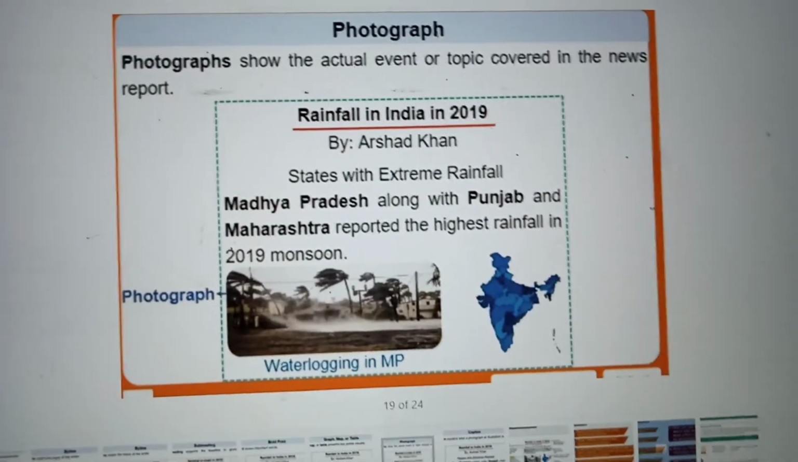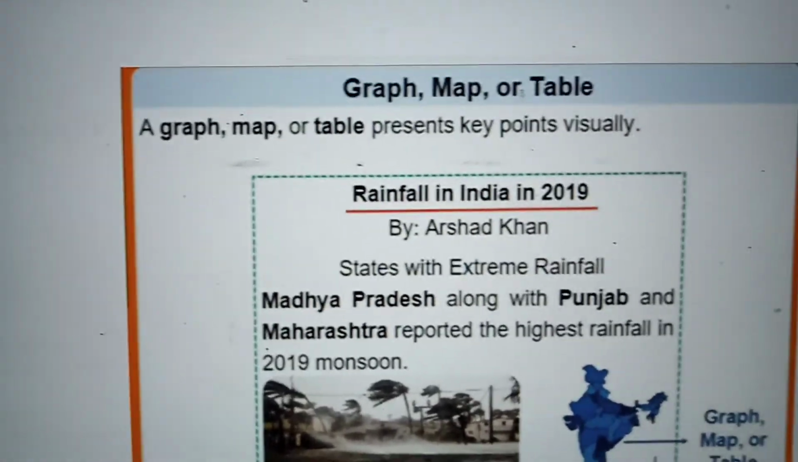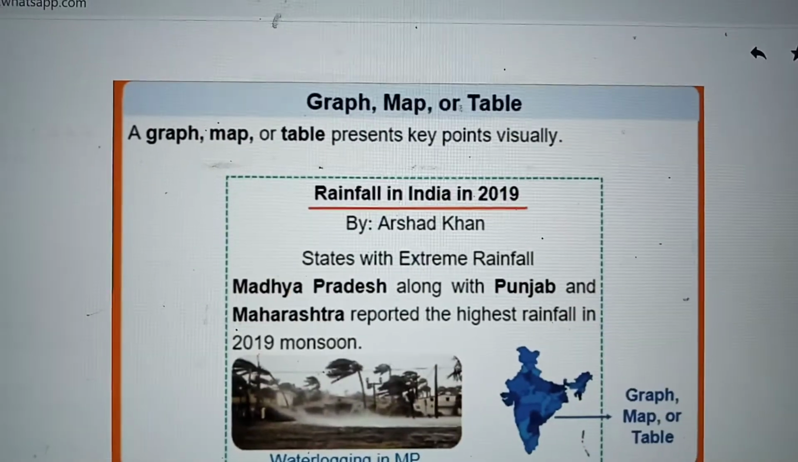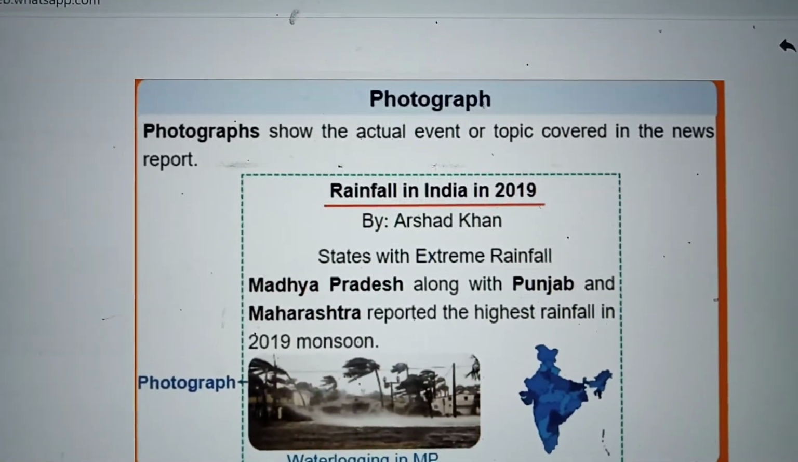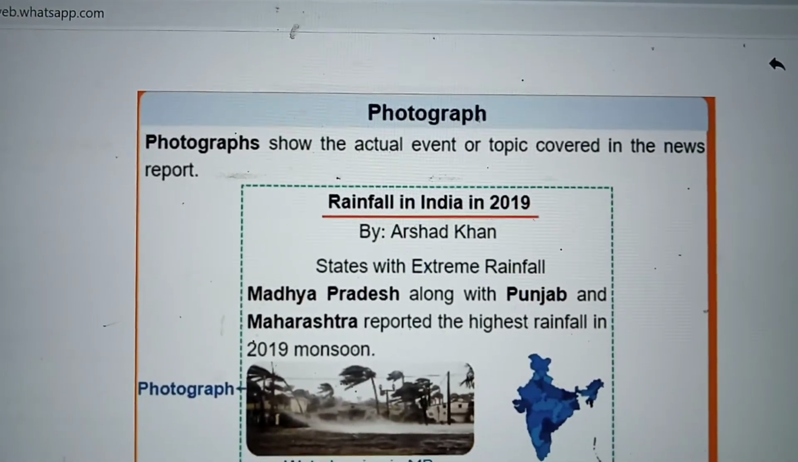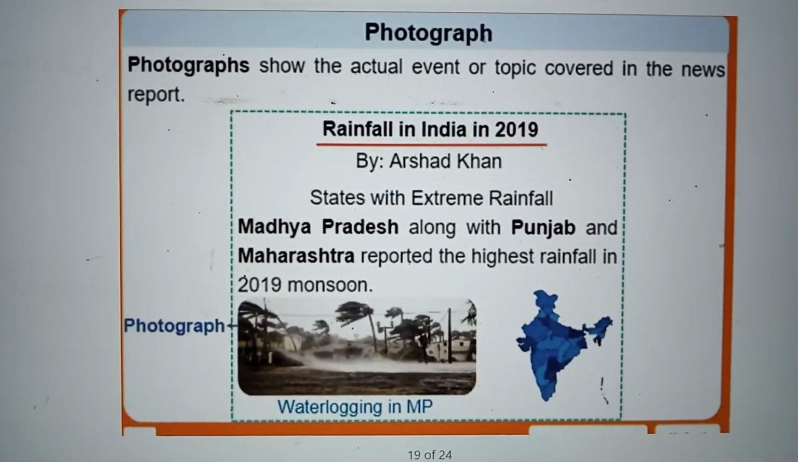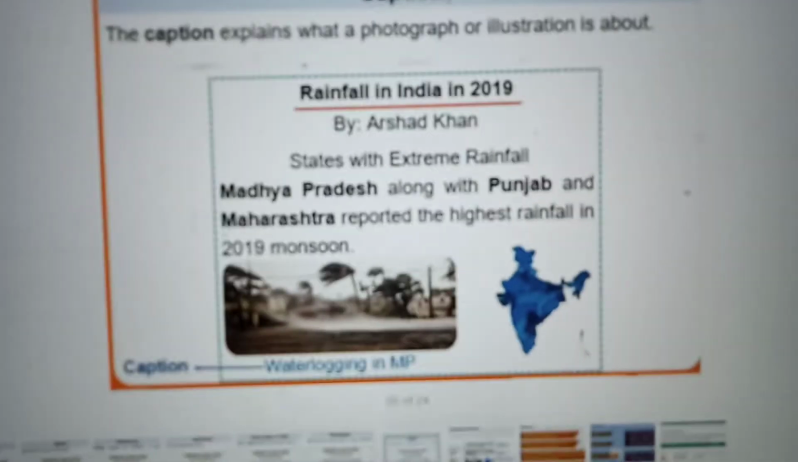And the next one is the graph. What is the use of this graph? A graph, map or table presents key points. First you have to go through all these text features one by one. Subheading, then photograph. A photograph will tell you exactly about the event or topic of the news report. Then under the photograph you have the caption. It will explain the photograph to you.